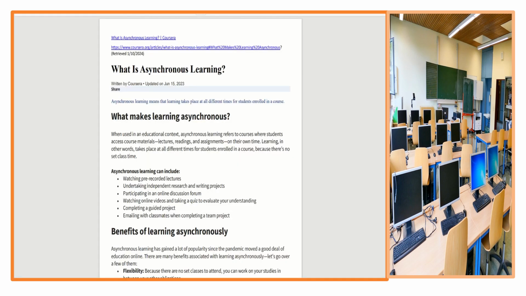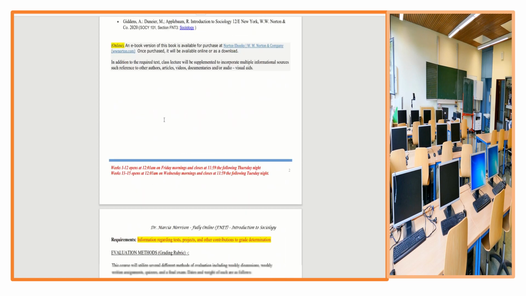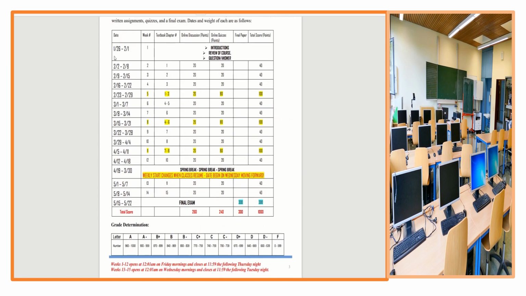So with that being said, the essence is that while we don't meet at specific times, a week runs from Friday to Thursday, right? So if you go back to the course outline, you will see the date that the week opens and the date that the week closes.